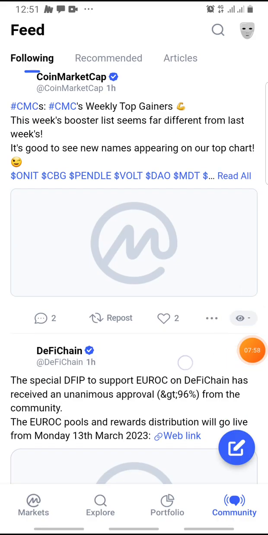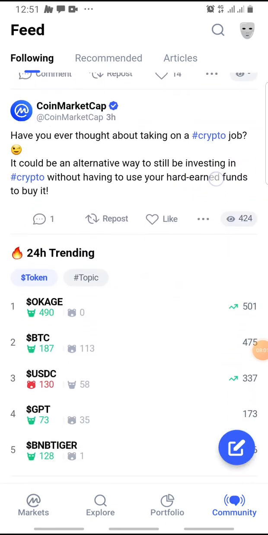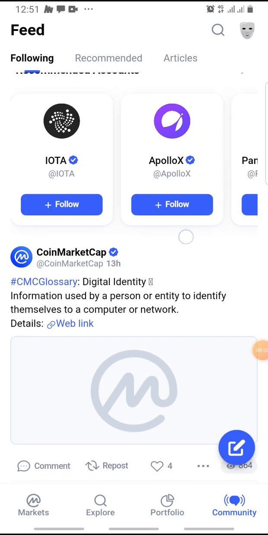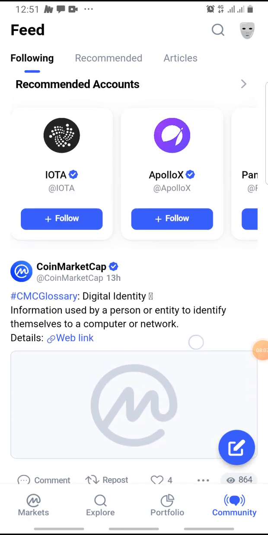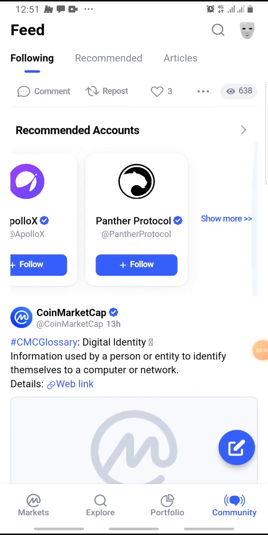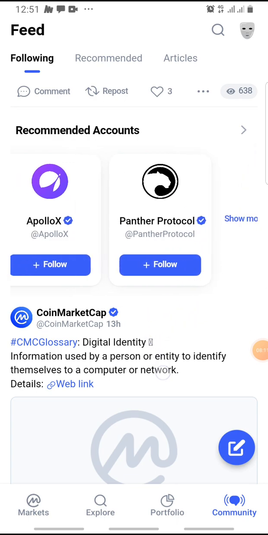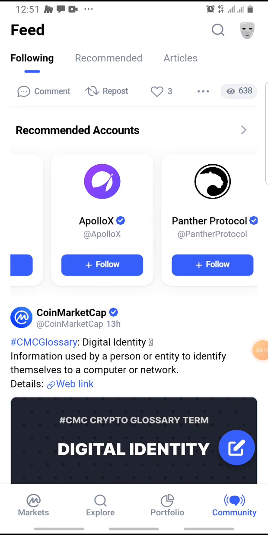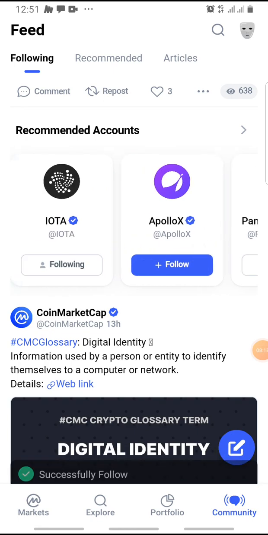So it's loaded. These are the communities, the projects that I'm following, that I've joined their community, mostly CoinMarketCap and so on. If you do wish to follow, you can come through and it is going to recommend accounts for you to follow. I have been hearing so much about the Panther protocol and IOTA.